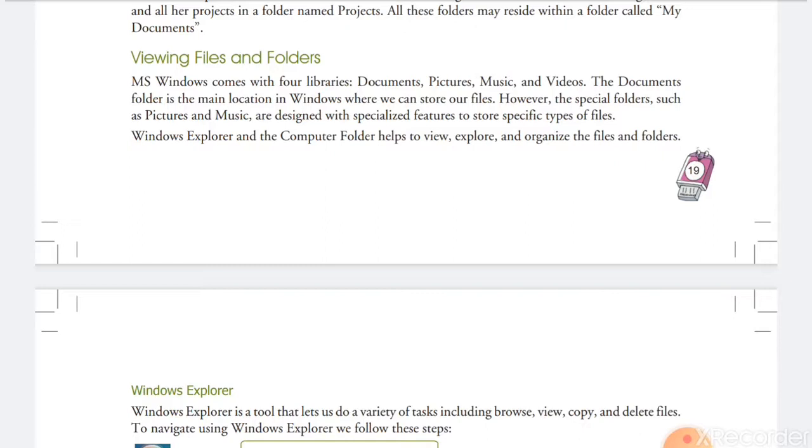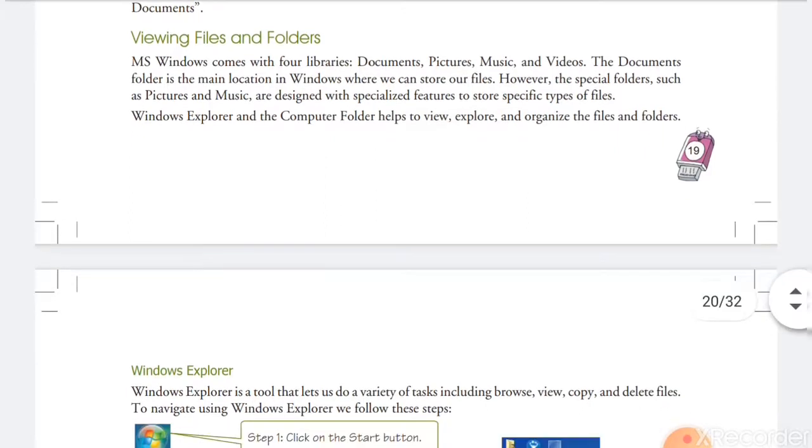When you save any picture, such as one you designed in MS Paint or other graphics software, it will by default be saved in the pictures folder. Any audio you have recorded will by default be saved in the music folder. Any videos you have recorded or designed will by default be saved in the videos folder.